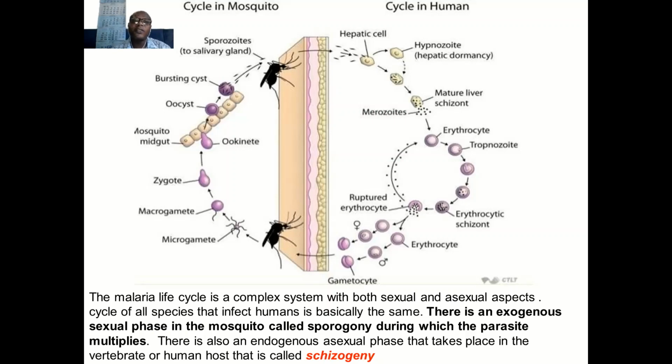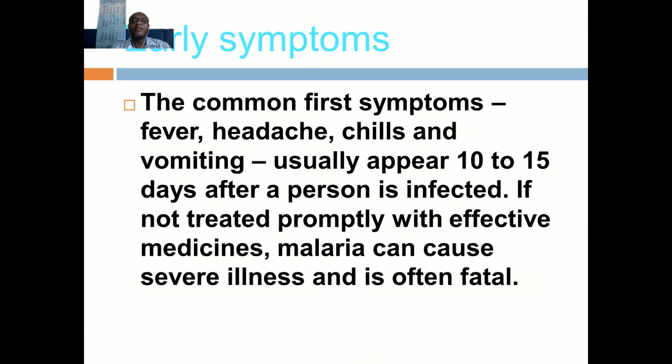When the mosquito is feeding on you, it takes the gametocytes. In the mosquito, the gametocytes are converted into microgametocytes, then zygote, then ookinete, then oocyst, and this oocyst bursts. What does it do? It releases sporozoites, which the next time the mosquito feeds, it deposits into your body.